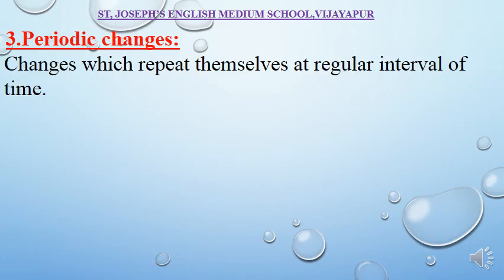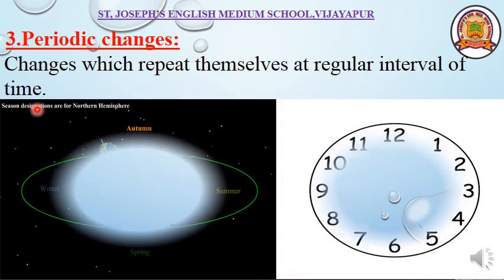Periodic change means that at a particular time these changes take place. They are changes which repeat themselves at regular intervals of time. Here nobody is going to make the change. Nobody is going to remind it. Let us see the examples of periodic change.